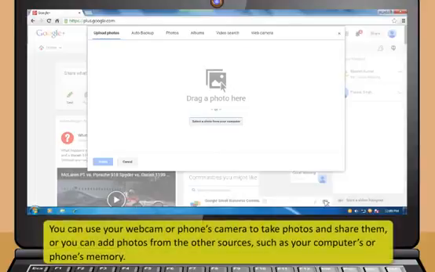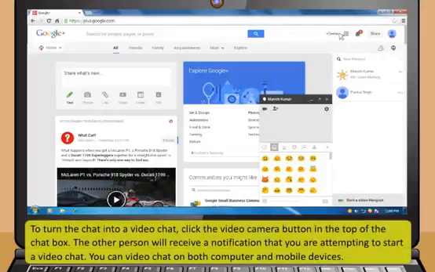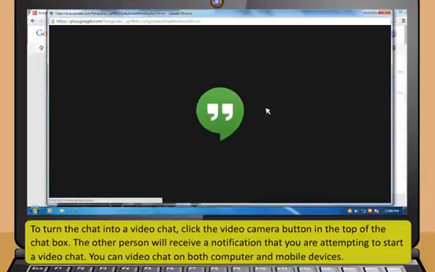You can use your webcam or phone's camera to take photos and share them, or you can add photos from other sources such as your computer's or phone's memory. To turn the chat into a video chat, click the video camera button at the top of the chat box.